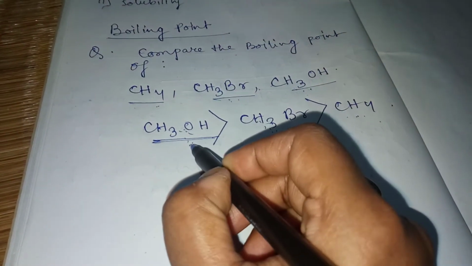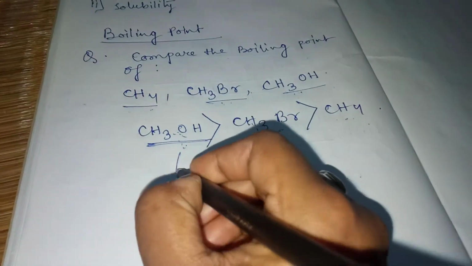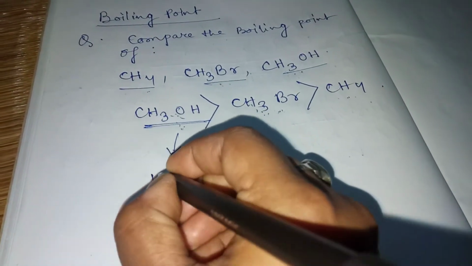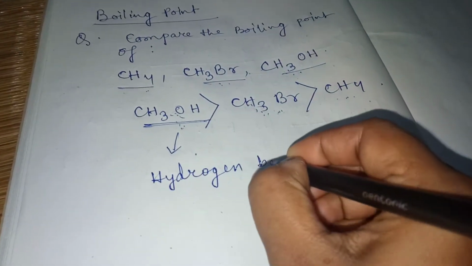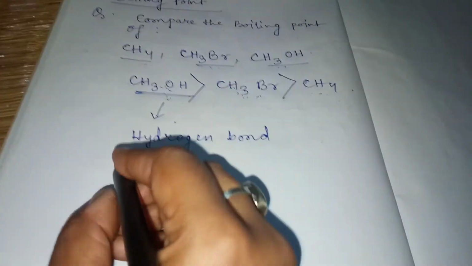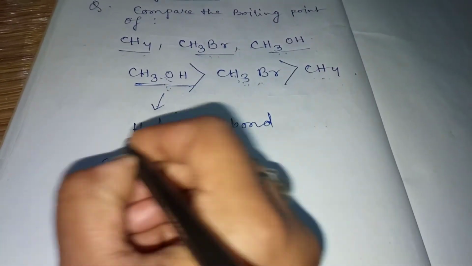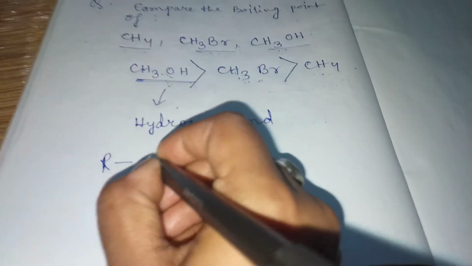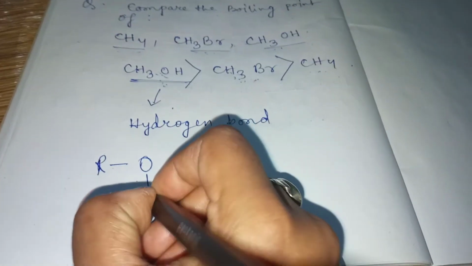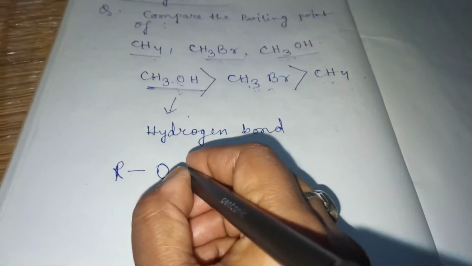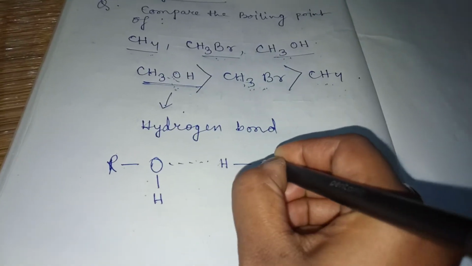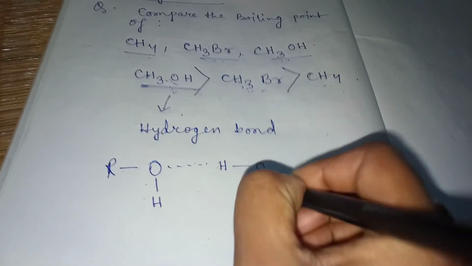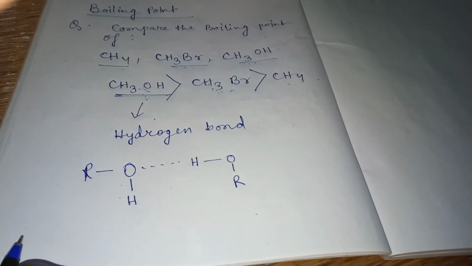The reason is that alcohol can form hydrogen bond with another molecule of methanol, suppose. So I'm showing you, suppose a general alcohol I am writing here, ROH. So this O can form the hydrogen bond with another molecule of alcohol.